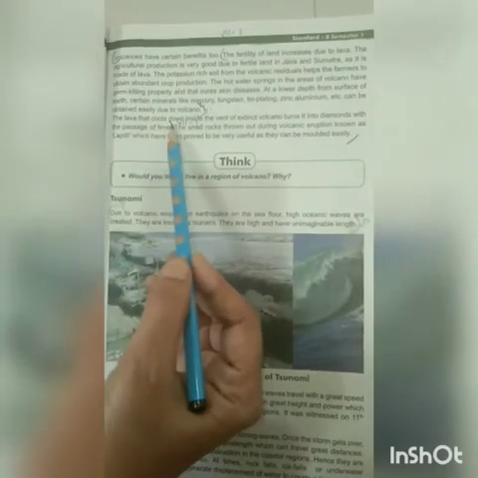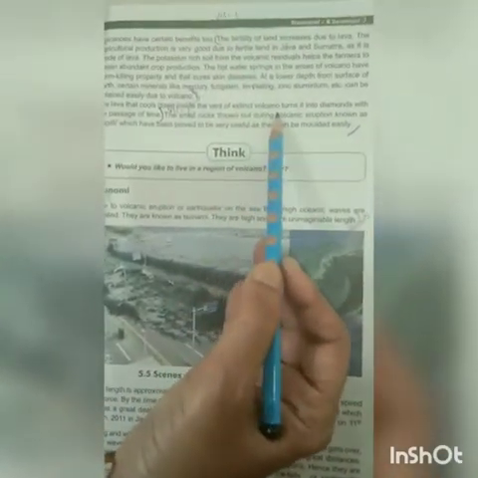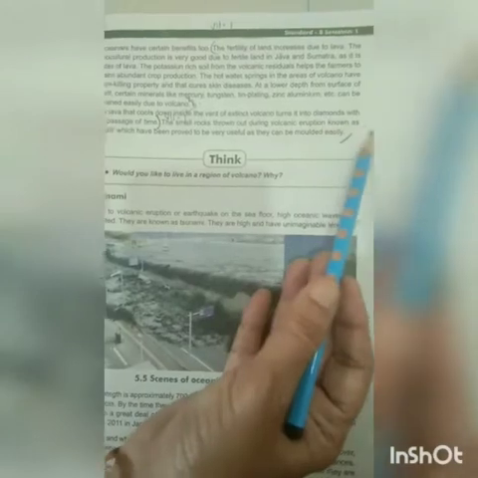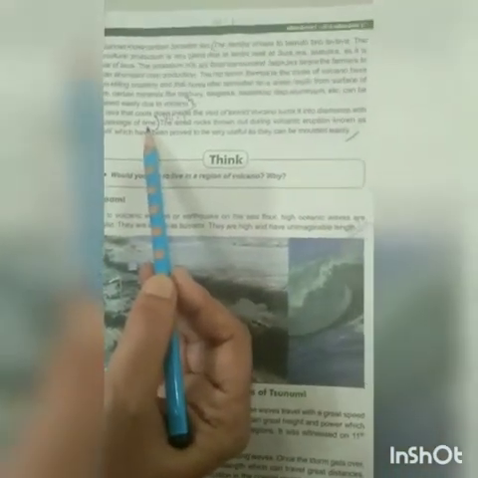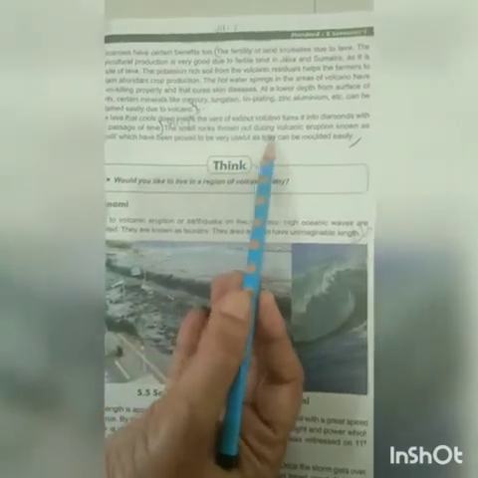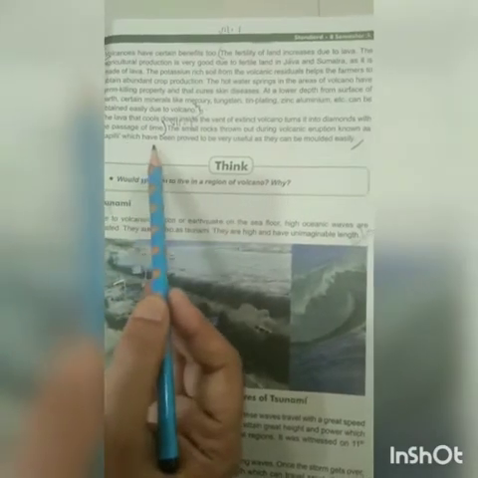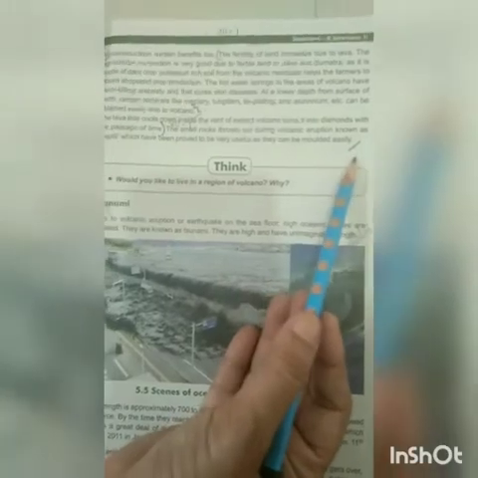The lava that cools down, once the lava comes out and it spreads nearby area and then it cools down inside the vent of the extinct volcano, turns it into diamond. See, with the passage of time, this lava turns into diamonds. The small rocks thrown out during volcanic eruption known as lapilli, which have been proved to be very useful as they can be molded easily.